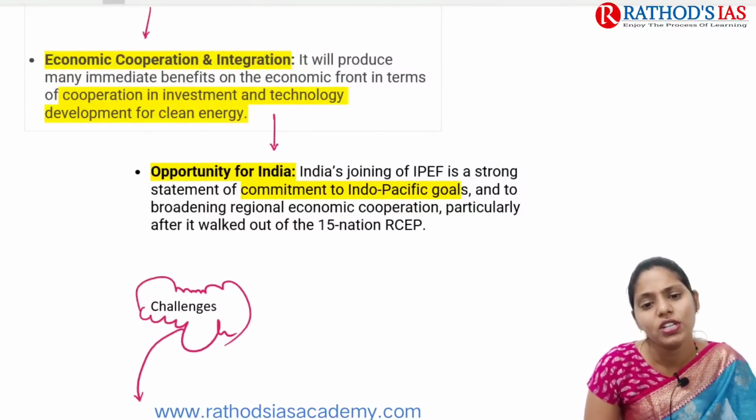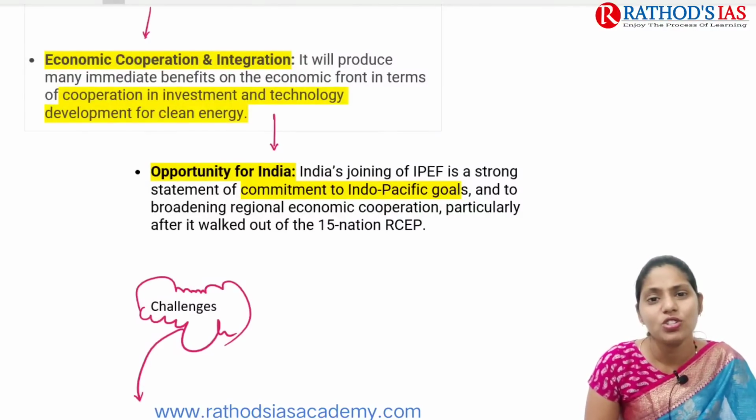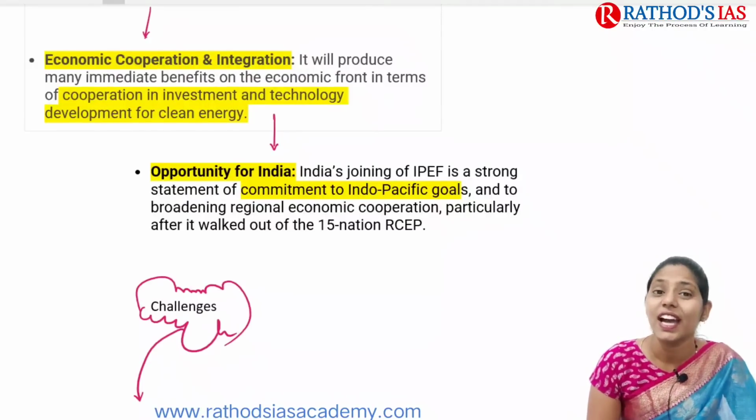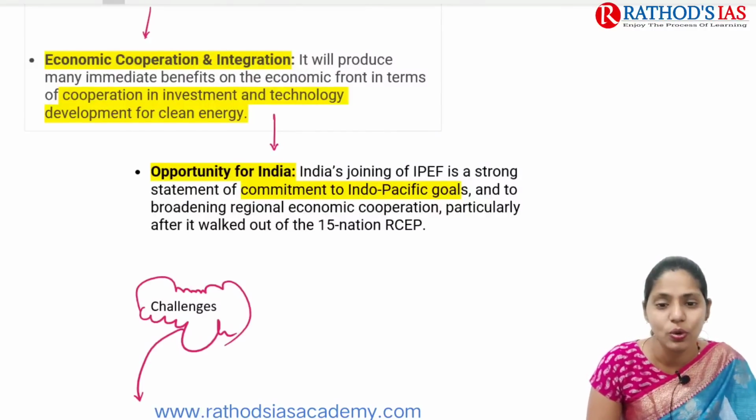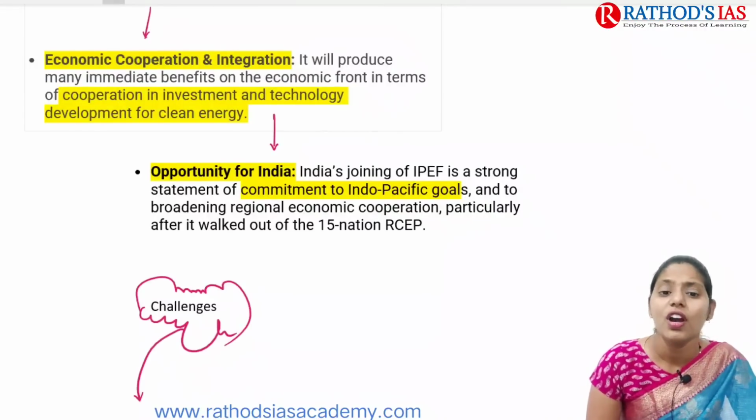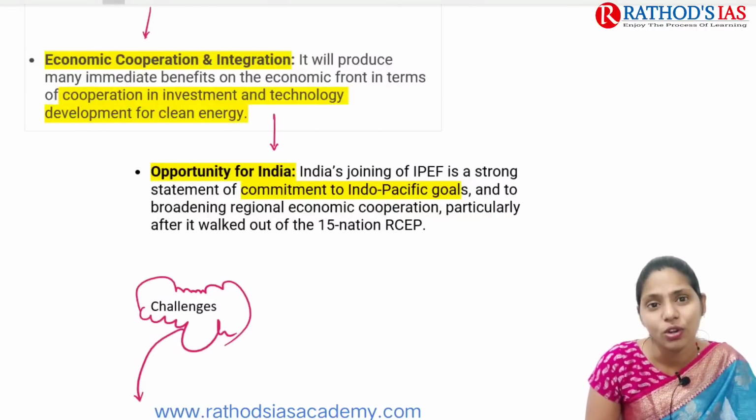And the next one is opportunity for India. India has joined this IPEF, which is a strong statement regarding its commitment to Indo-Pacific goals. It is also very helpful for broadening regional economic cooperation.